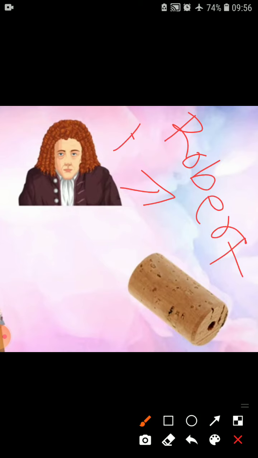Robert Hooke made a great contribution to the discovery of the cell. In which year did he find this cell? In 1665.